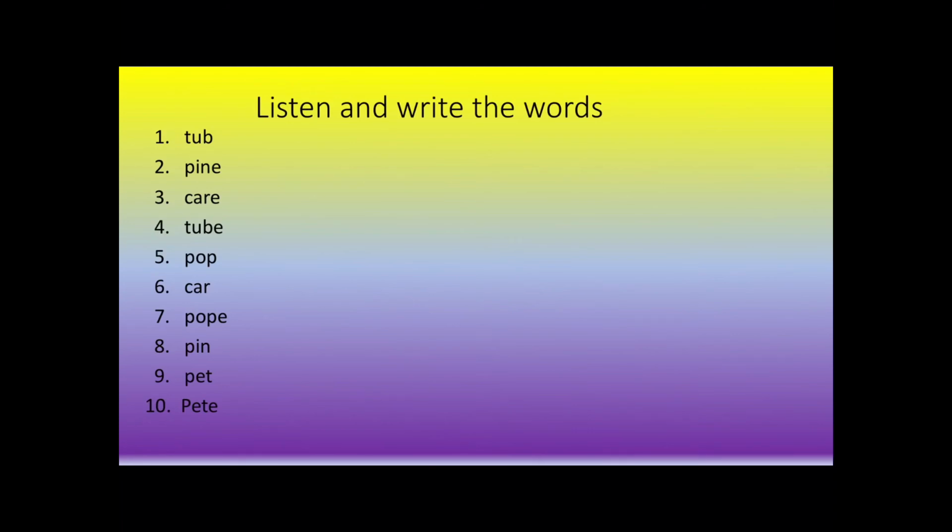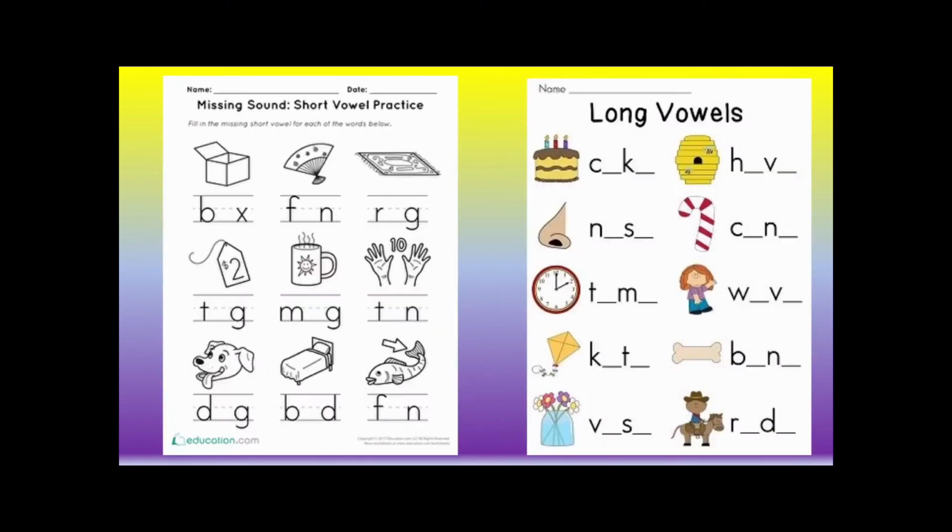We remember that we always use a capital letter for the name of a person, a place, a day of the week, a month of the year, or at the beginning of a sentence. Okay, so now to check and see how much you've learned from today's lesson, you have 2 worksheets to do in your jotter.